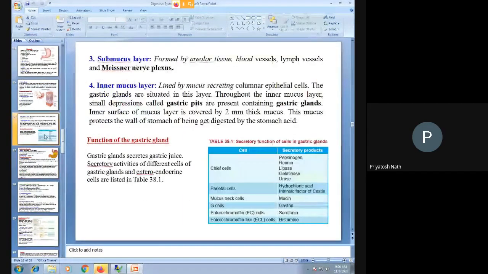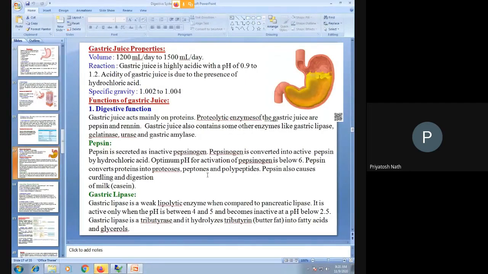Up to this, the various layers, and then up to this, the gastric juice and their properties, and the functions of the gastric juice. Up to this clear? Anyone have any queries, any questions? Up to this?